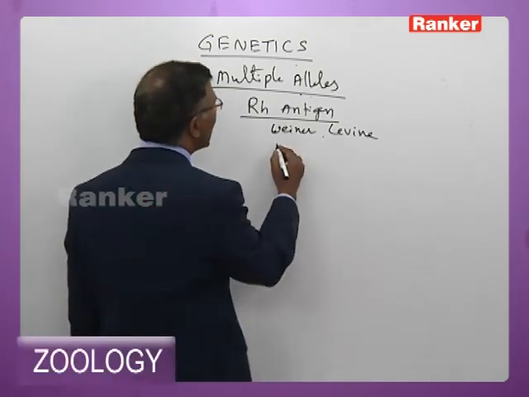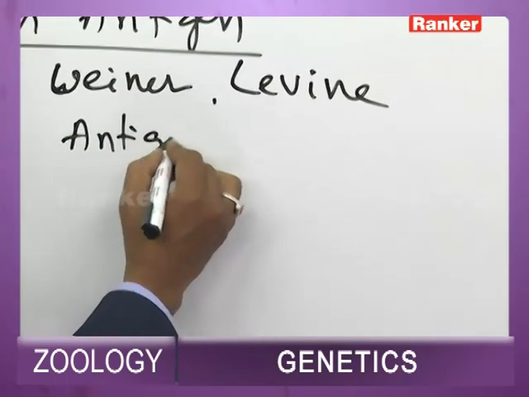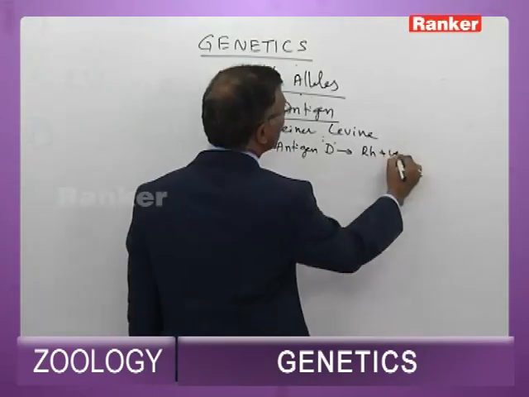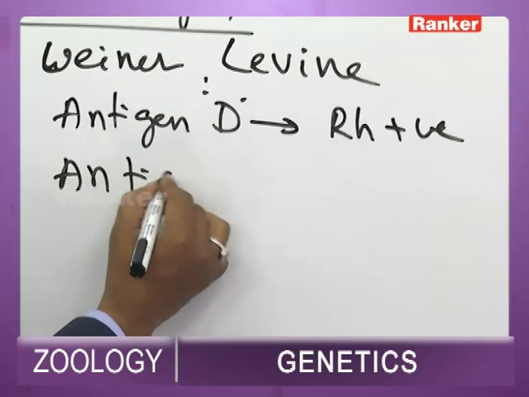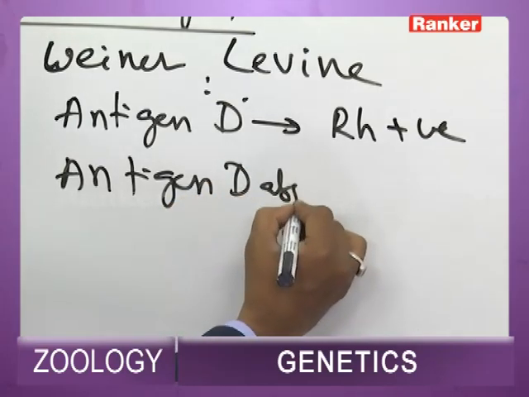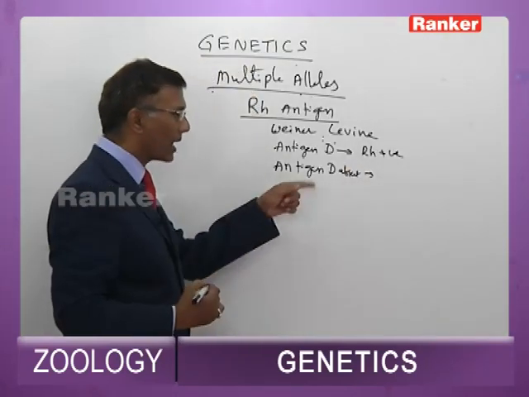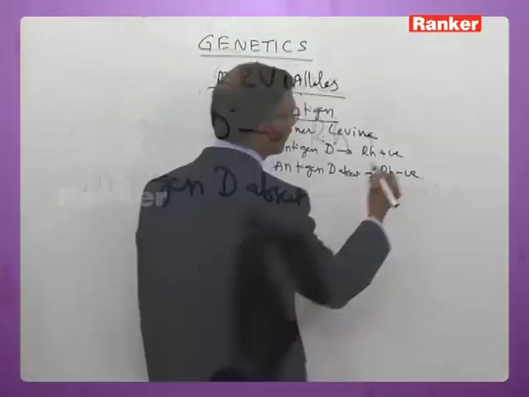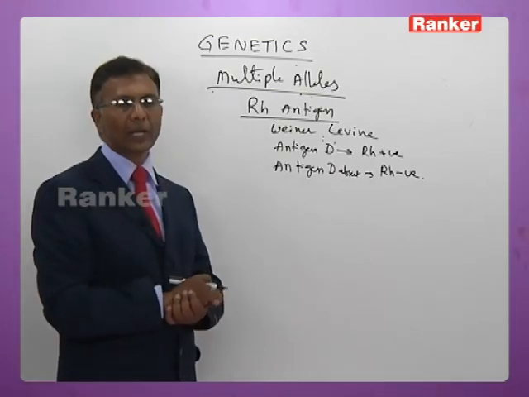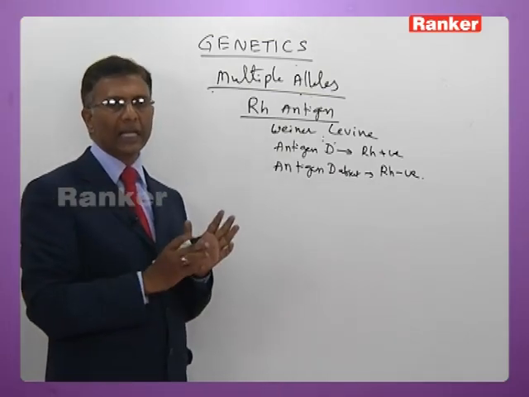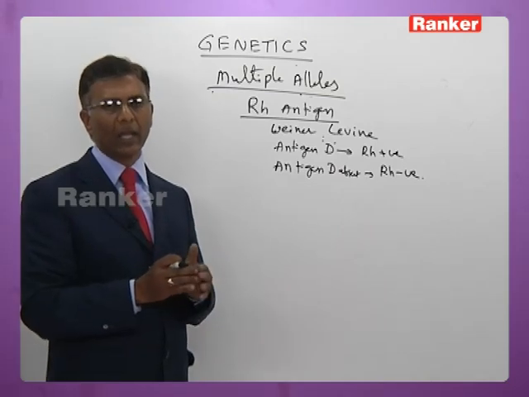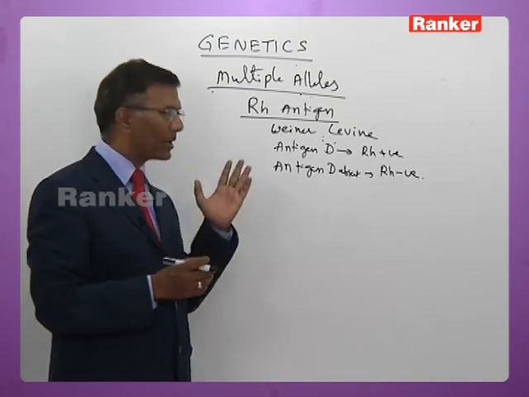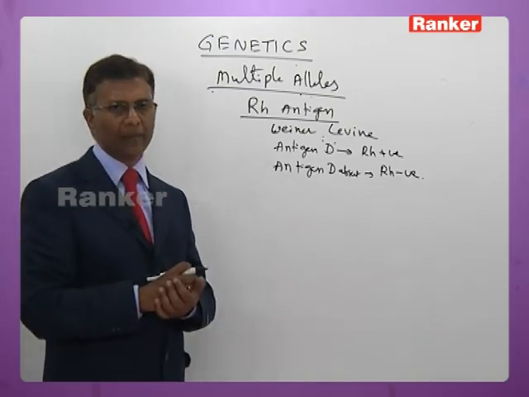When antigen D is present in the blood, it is referred to as Rh positive. And when antigen D is absent, the people who do not have this particular antigen D, it is referred to as Rh negative here. Now, unlike the normal blood groups, against antigen D there is no natural antibody. Formation of antibody takes place in the recipient when their blood cells come in contact with the antigen D.